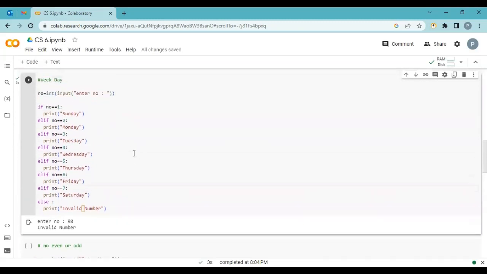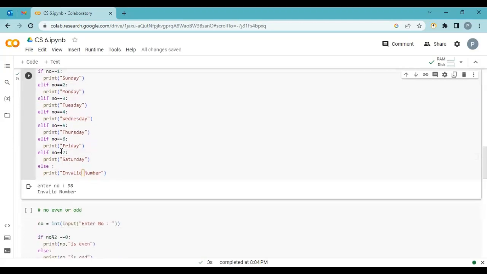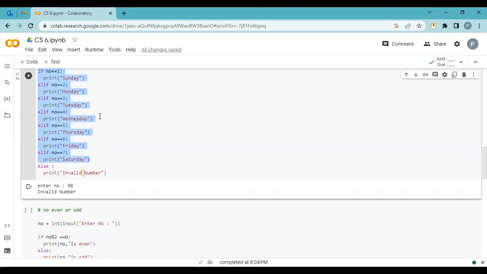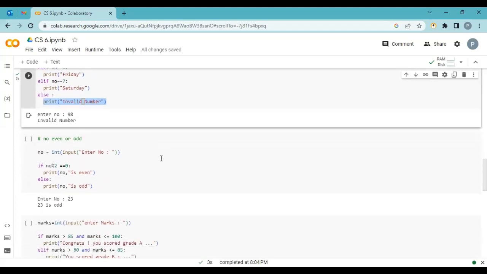Okay, with the validation. So what do we do? If number equals 1, print Sunday. Okay, next condition. Elif number equals 2, print Monday. Exactly the same thing, I am writing Elif 7 times. And if no condition matches among these, then it automatically moves to the else and prints invalid number.